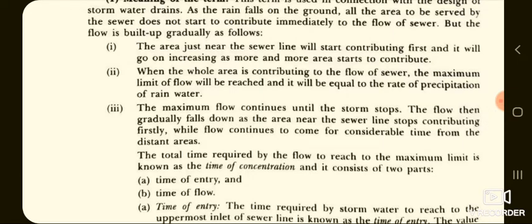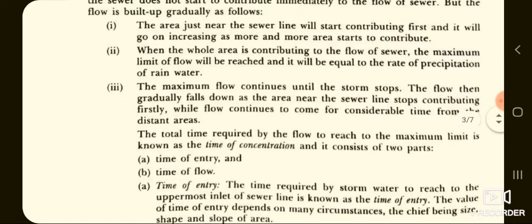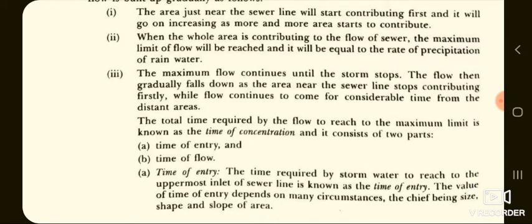First one is the area just near the sewer line will start contributing first, and it will go on increasing as more and more area starts to contribute. Secondly, when the whole area is contributing to the flow of sewer, the maximum limit of flow will be reached, and it will be equal to the rate of precipitation of rain water.